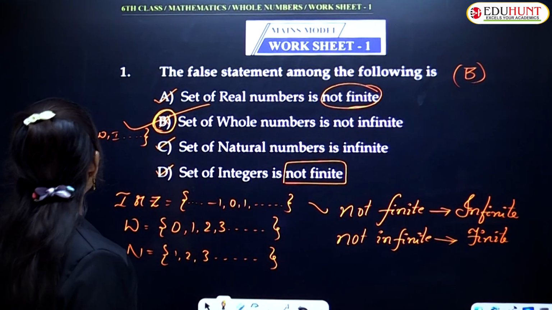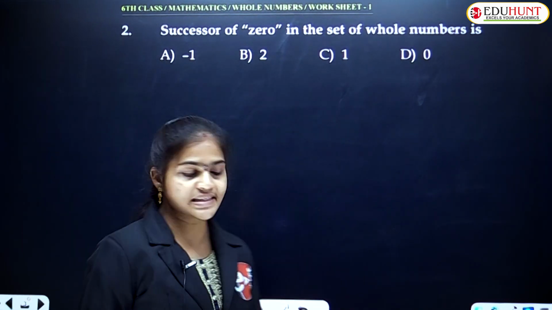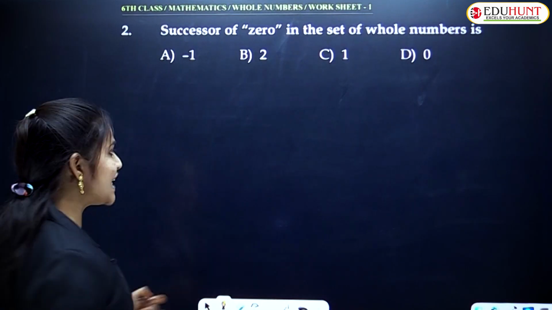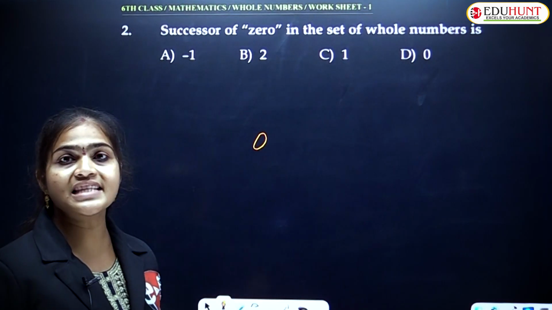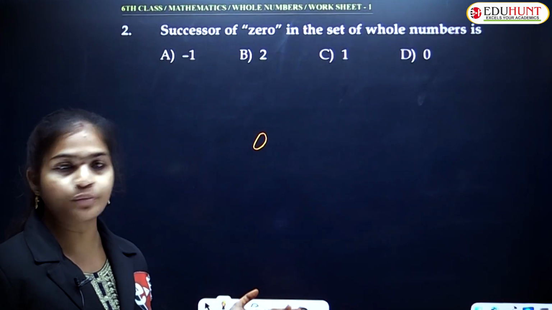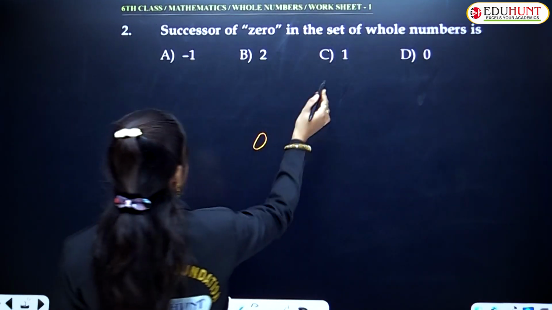Clear? Next, second one. Successor of 0 in the set of whole numbers. In the set of whole numbers, 0 is there, no? 0 is the smallest whole number. Yes or no? What is the smallest whole number? 0. Now what are they asking here? The successor of 0. So successor means what?